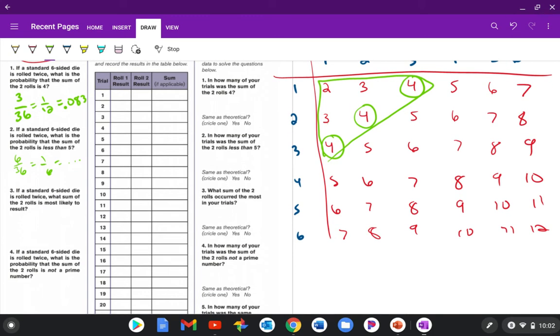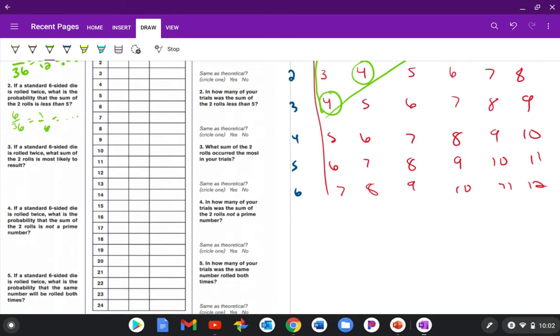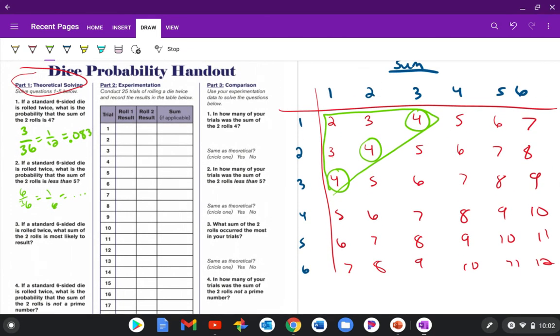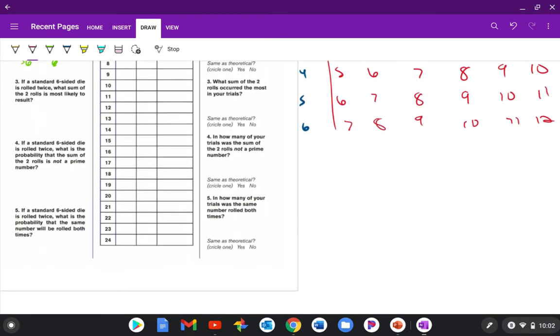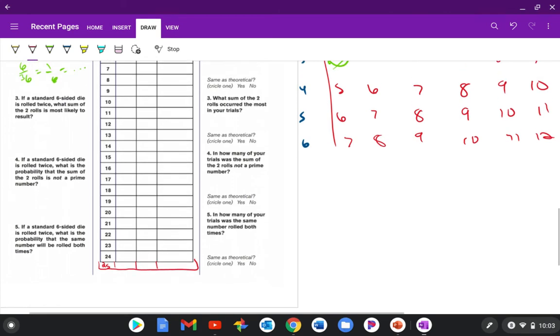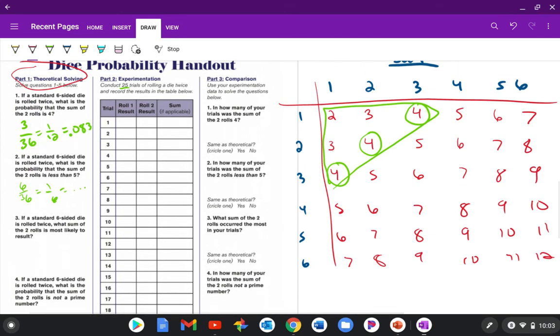Then you're actually going to do a little experiment. You have 2 options as far as dice. It does say to conduct 25 trials. However, for whatever reason on this chart, they only gave you 24 little places there. So add a little 25th one. So make sure you do 25 trials. And you're going to roll 2 dice. So you're going to write what you got for the first roll, the second roll, and then the sum.